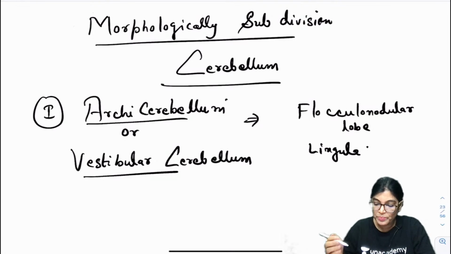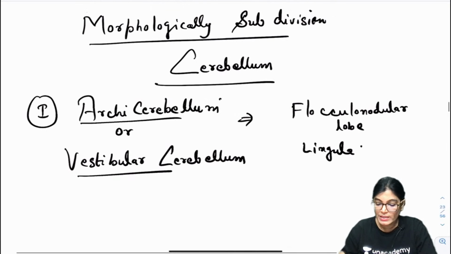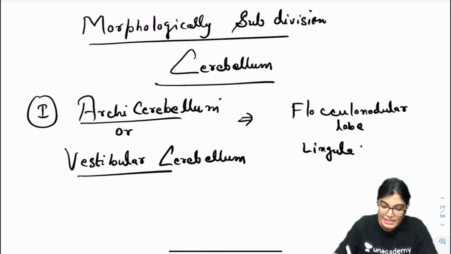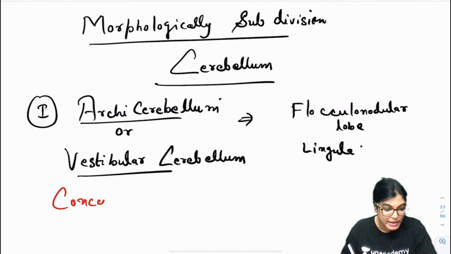Ten MCQs are there. So what is the role of the flocculonodular lobe? Can anybody tell me about archicerebellum, what is its action and what is its function? It is concerned with archicerebellum.